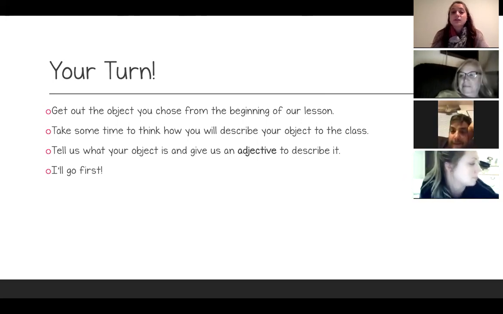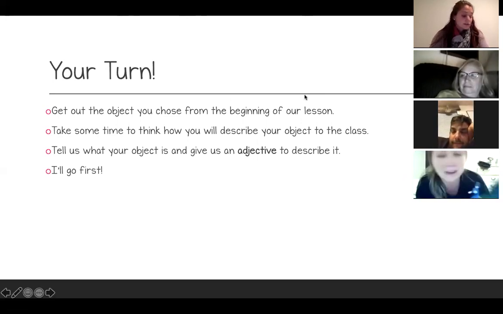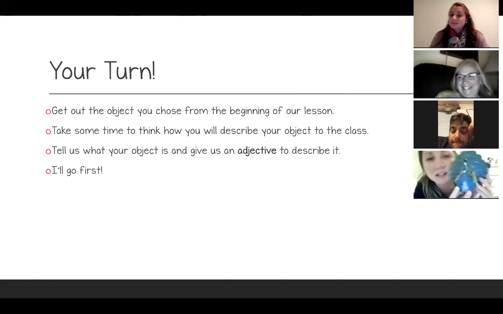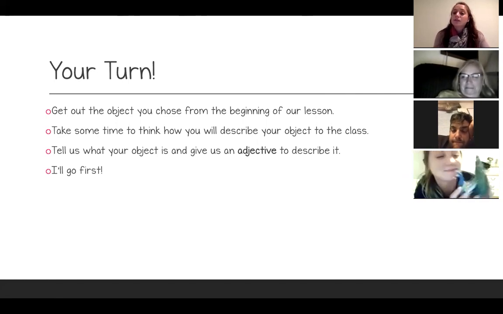Caitlin, go ahead and share yours with us. I have a peacock, and I think it is sparkly. I like that one. I was thinking of the word fancy too when you pulled that up. That was pretty fancy compared to all of ours. I really like that one, but yours was a good one too. Okay, awesome, awesome job, you guys.